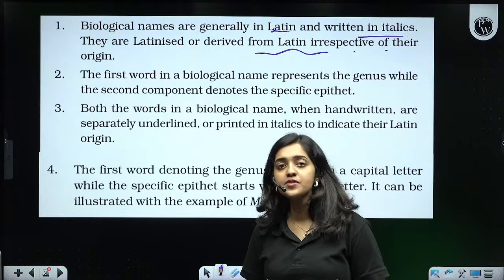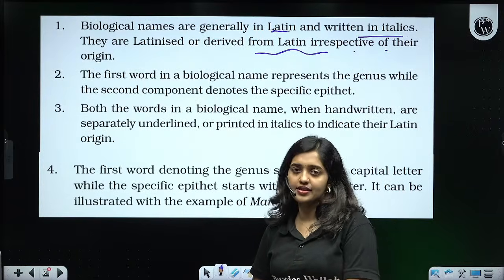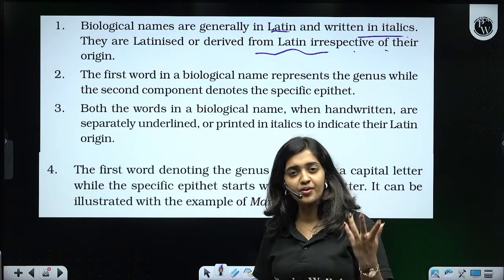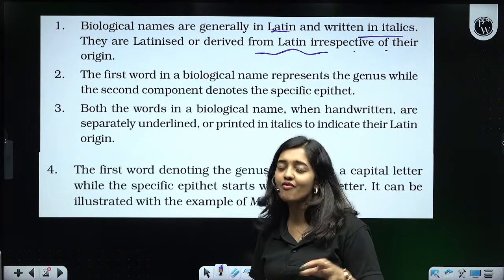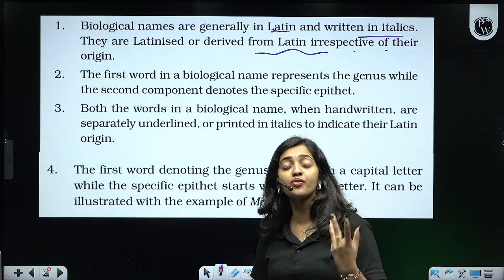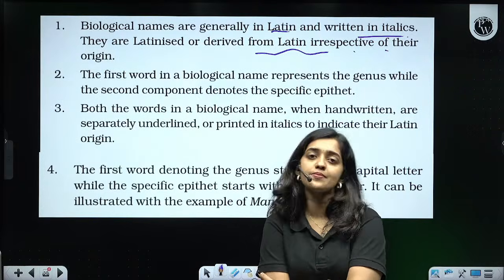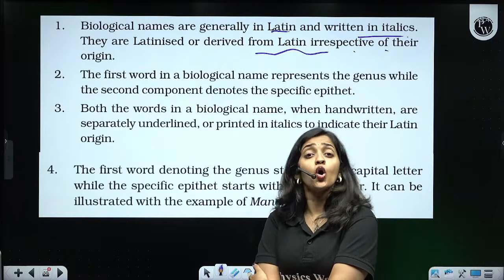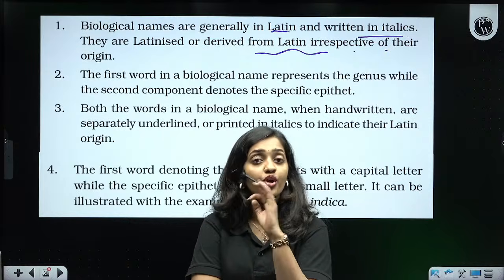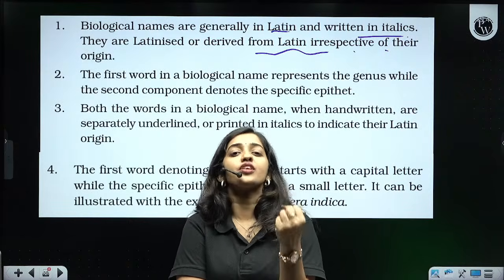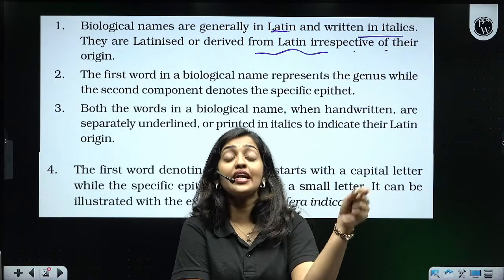Sometimes a particular organism will be discovered from Germany, sometimes France, sometimes Canada, sometimes America, sometimes Antarctica, sometimes Africa, sometimes India, sometimes Pakistan. Different organisms are found in different parts. So whoever is finding the organism, from whichever place it is found, no matter, all the names of this organism are actually Latinized. Every name has to be converted into a Latin form.